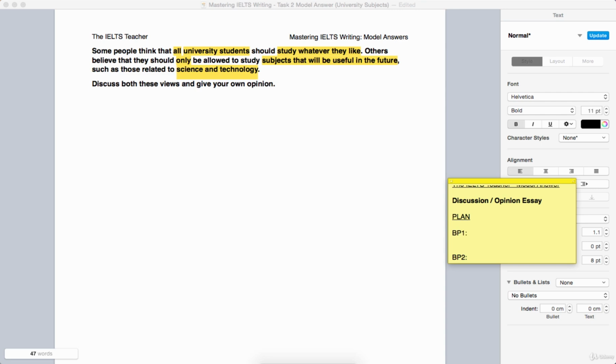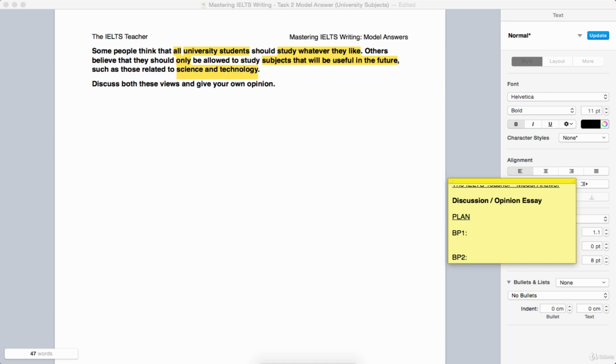Start by discussing the side that you disagree with, because it leads more naturally on to the side that you agree with, because in the second body paragraph, when we look at the side that we agree with, we can sort of address the arguments made previously. It also more naturally leads into the conclusion as well. So that's why it's a better order.